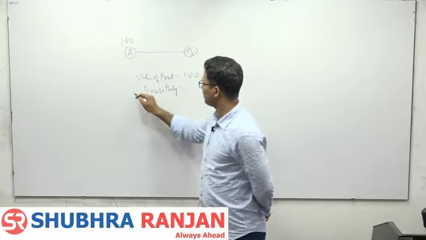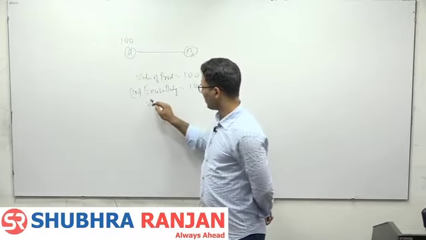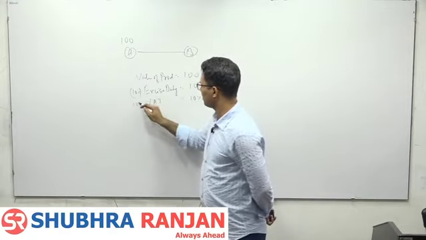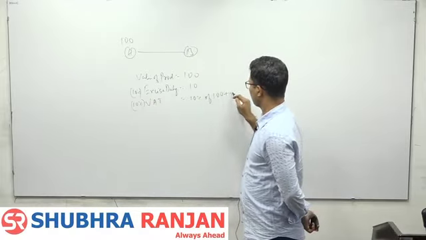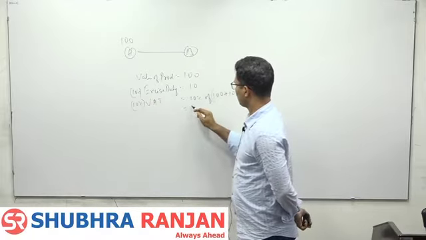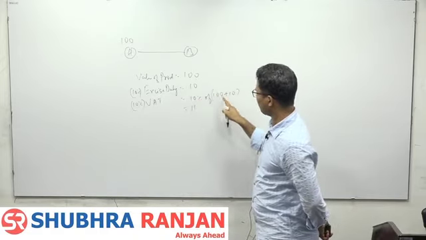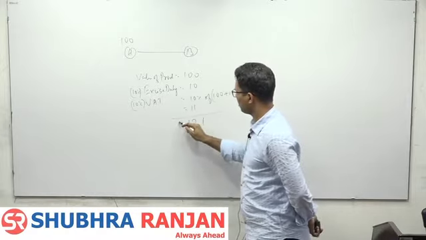Suppose 10%. So 10 हो गया. Now VAT. So VAT used to be imposed on 100 plus 10. So price of the product is 120.